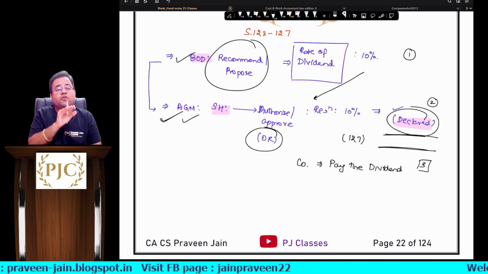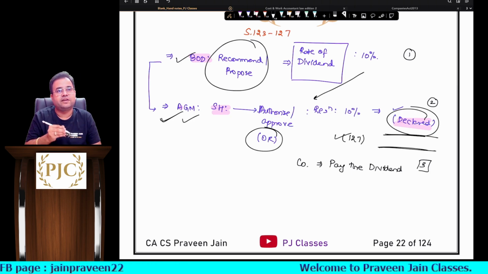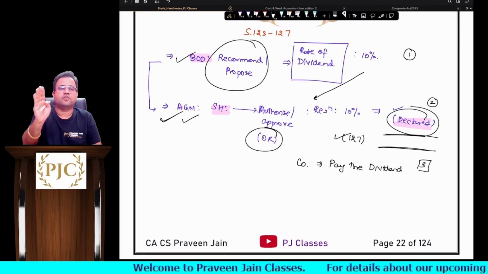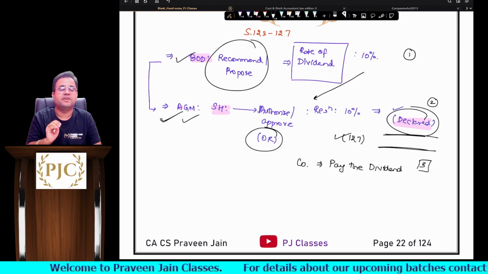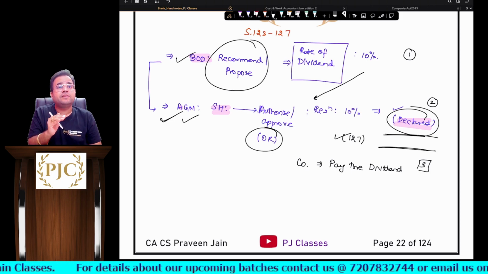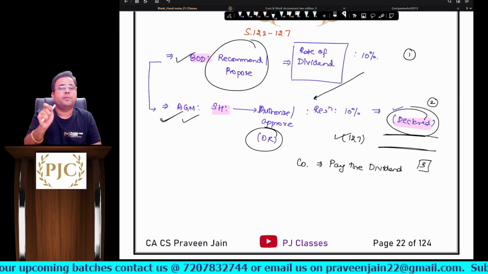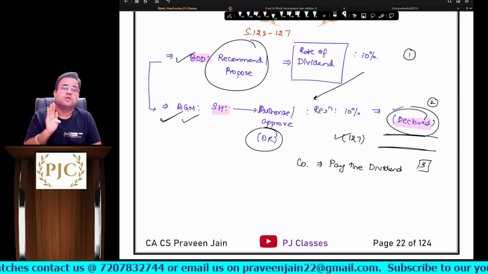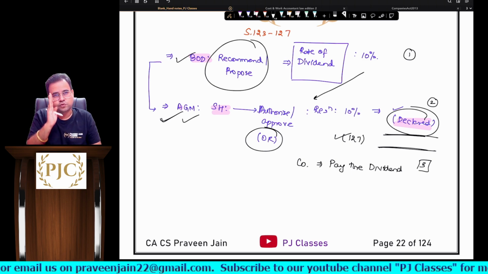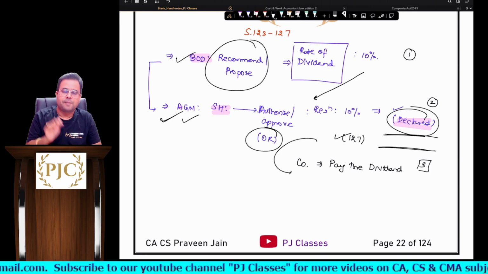Yes, if the company does not make the payment within 30 days, then this will be a contravention of section 127. In such a case the company has to pay simple interest also and penalties will also be levied on the directors, sir. However, in 5 cases, it will be said that the company did not contravene, sir. In other words, that punishment will not be levied on the company or directors, sir. But that doesn't mean, what? Revocation of dividend is not possible. Once you declare the dividend, you have to pay it, sir. Okay, very good, sir. So the company has to pay, sir.